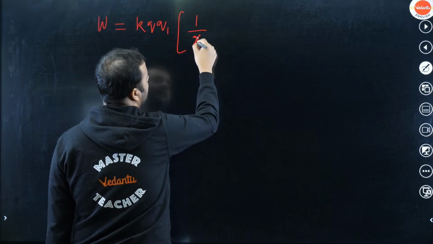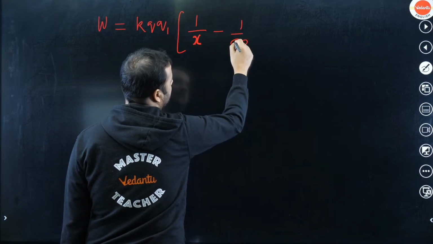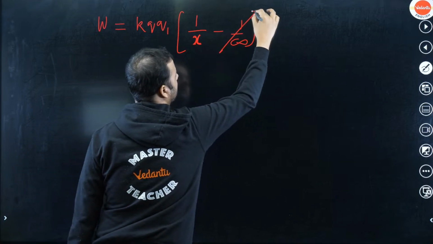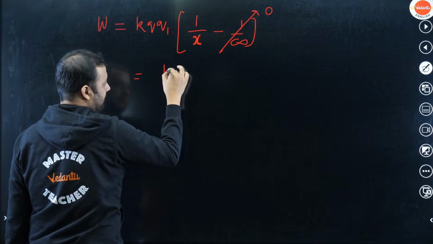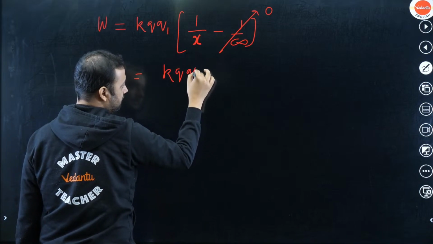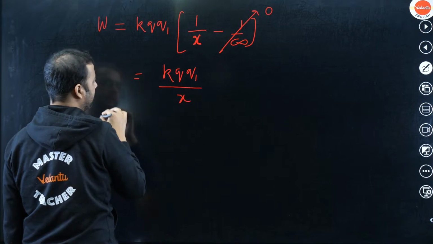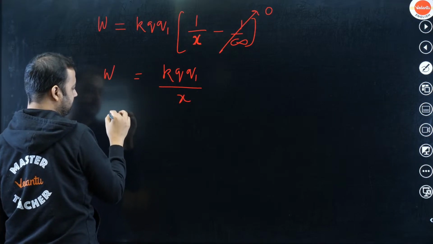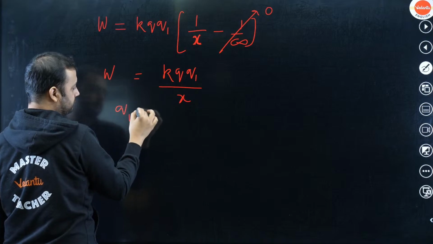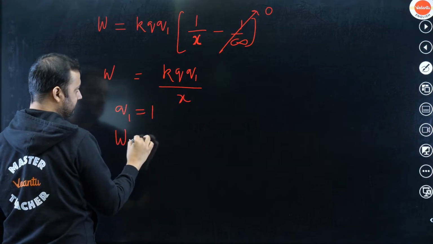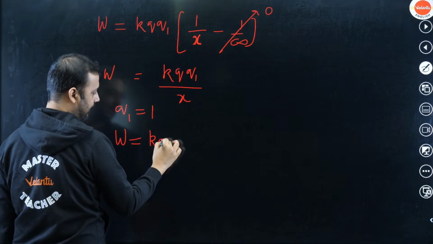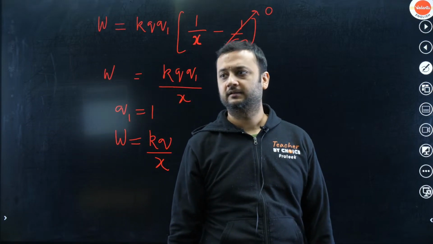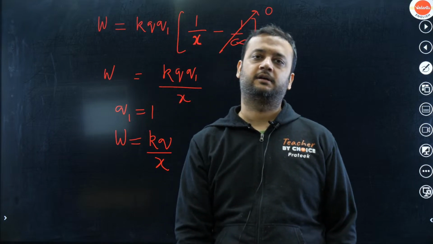This term, 1 by infinity, will become 0. So this will become kq1 by x. And remember the value of q1 was 1 coulomb. Since q1 is 1 coulomb, we will get the work done by the external agent as kq by x. If you remember, this is exactly what we had claimed.